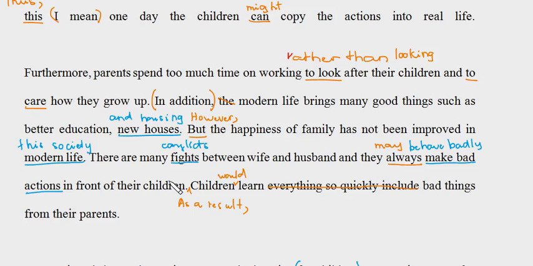And similarly, you have a good structure with the second paragraph, the second reason about parents' responsibilities. This is your topic sentence, followed by some supporting sentences. I really love that.